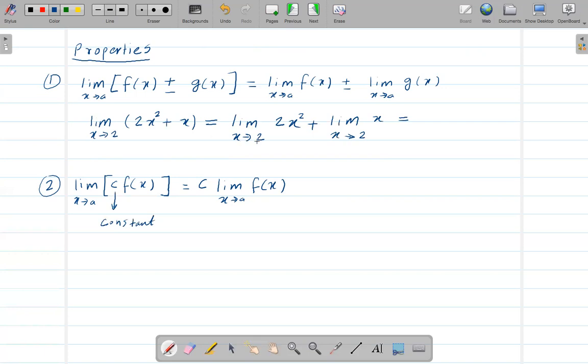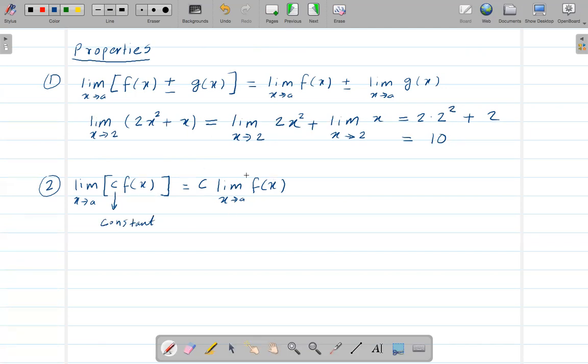Since x goes to 2, we get 2 times 2 squared. And since I have a plus here, plus x as x goes to 2, which is just 2. So 2 squared is 4, 4 times 2 is 8, 8 plus 2 is 10.